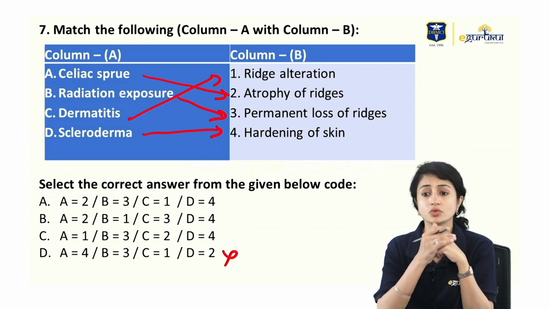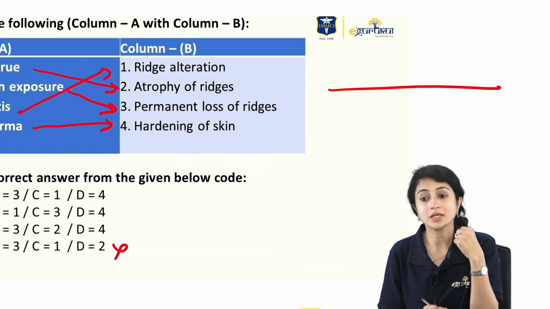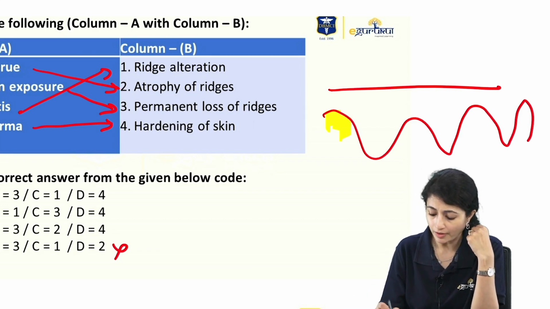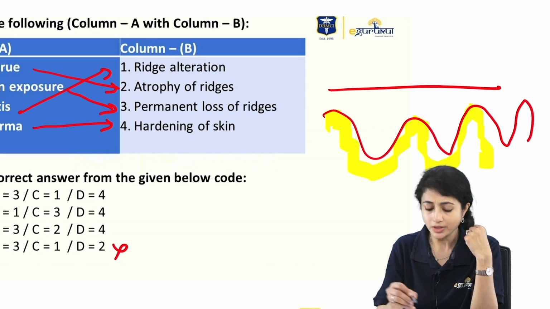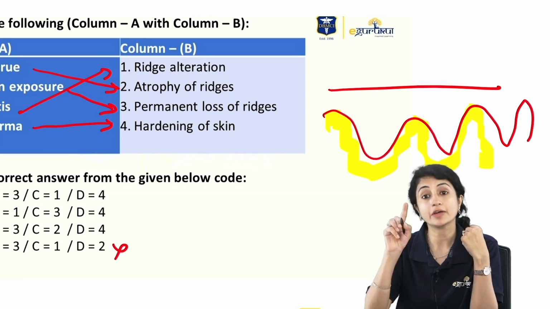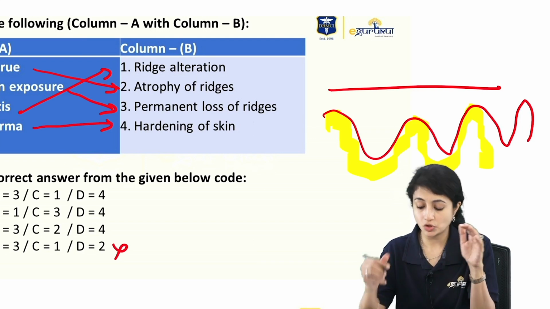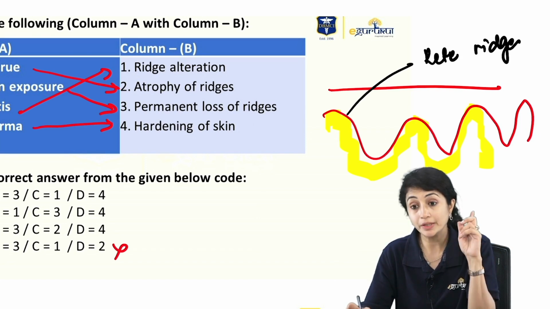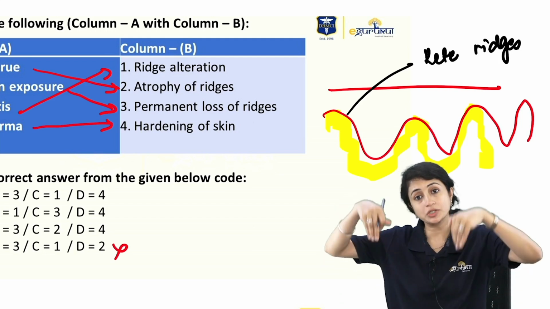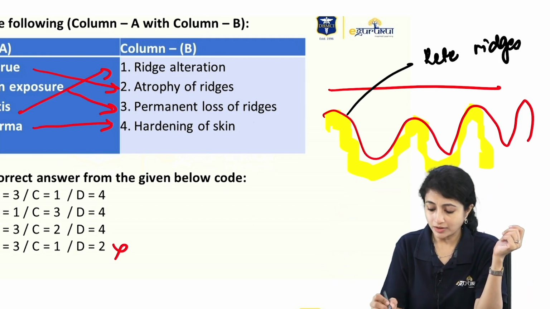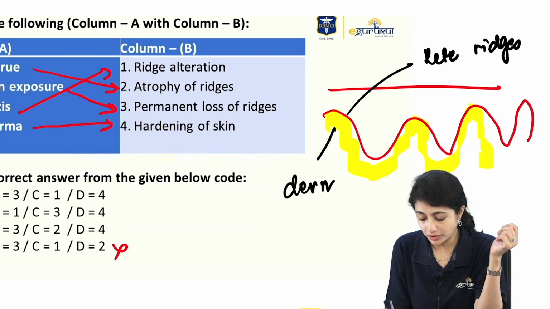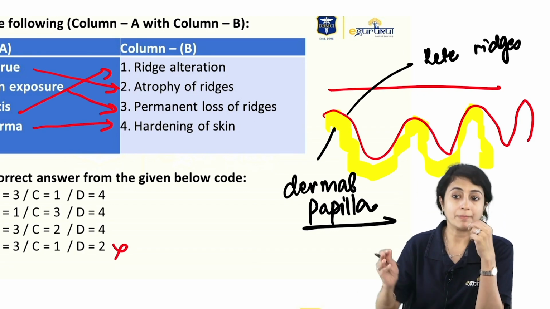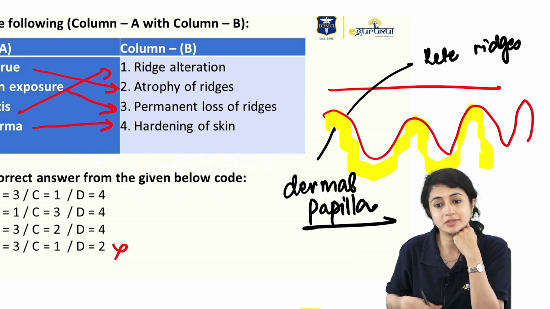Now, what are ridges? Do you know what are ridges? When we talk about our skin, it's something like this. And then here, I have my dermis. This invagination of epidermis into the dermis is called ridges or rete ridges. So, rete ridges are part of epidermis. They are epidermal invaginations into the dermis. What are these then? These are my dermal papilla. So, part of dermis which is going into the epidermis is called dermal papilla, and part of epidermis which is invaginating is called rete ridges.